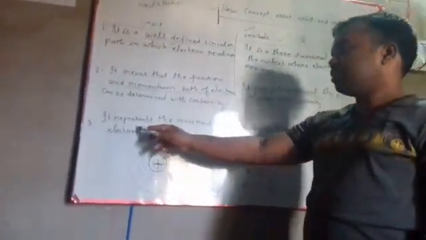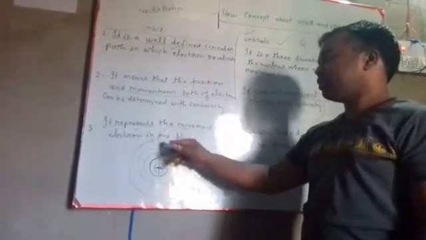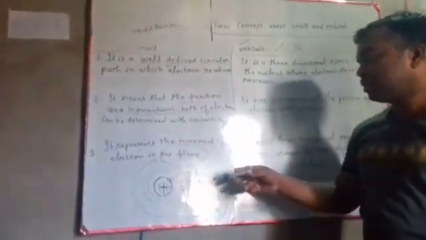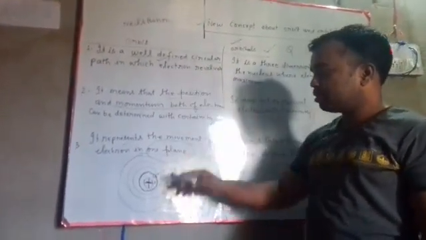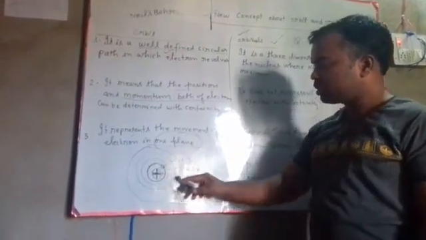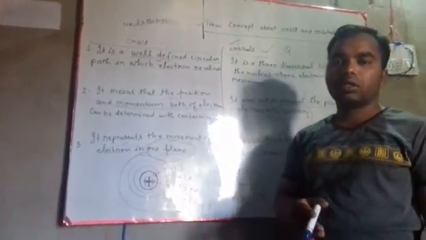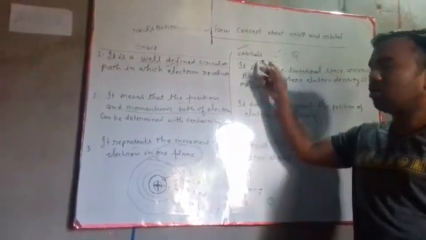Now, the third difference is that an orbit represents the movement of electrons in one plane. According to the concept of orbit, the electrons around the nucleus move in one plane, but that does not satisfy the concept given by the orbital.